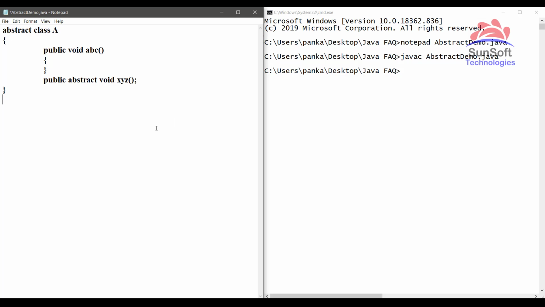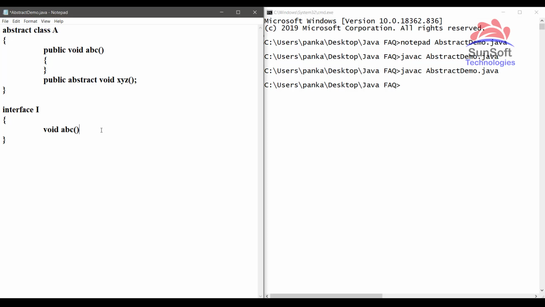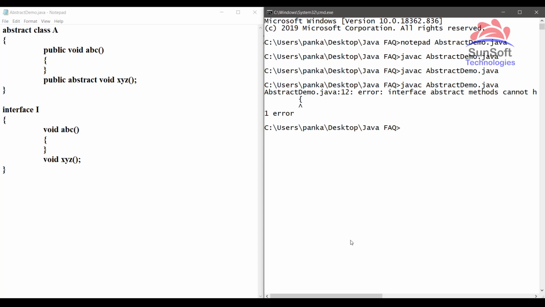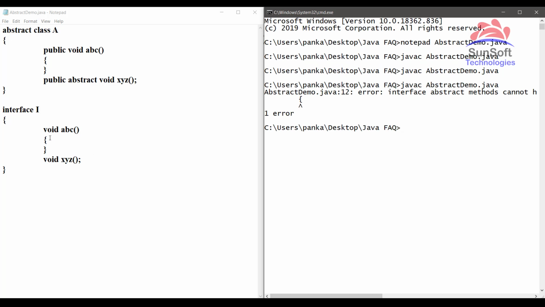Whereas if the same thing is with an interface I, then by default we can only have abstract methods, that is without body. So if I try to compile this code, it is compiling fine. But if I try to provide some method with body and some method without body, you can see it will show me an error. It's showing an error saying that interface abstract methods cannot have body. So by default interface methods are abstract, they don't contain body.